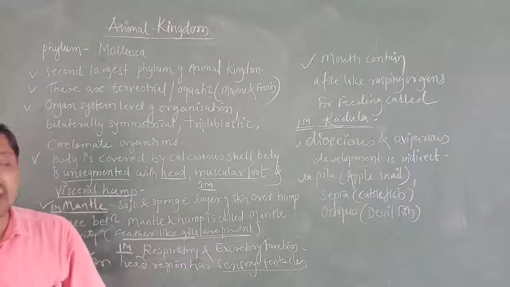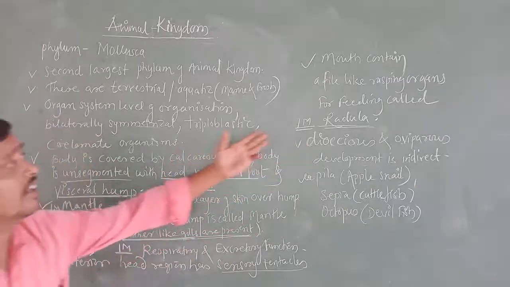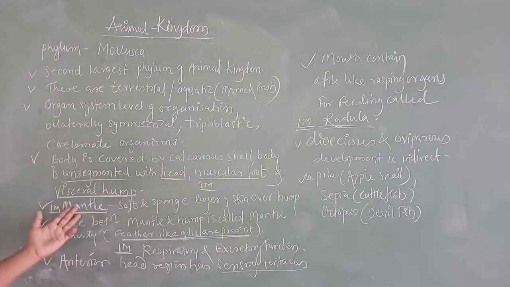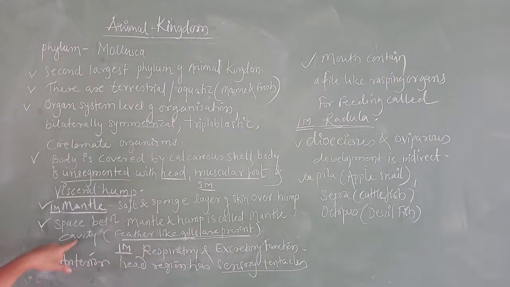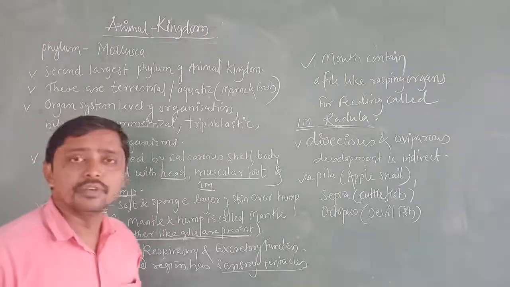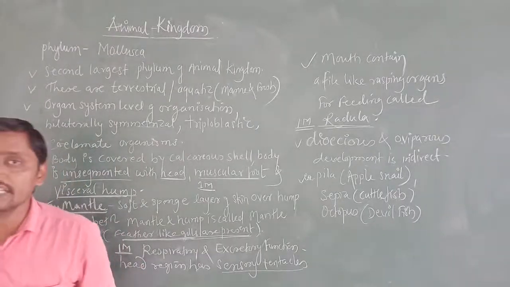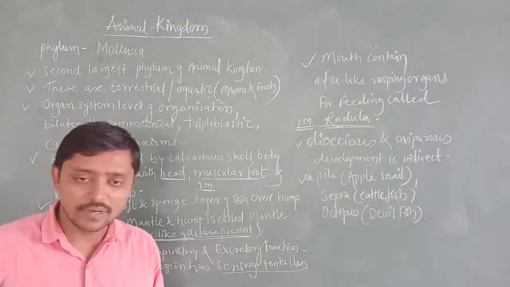Based on these examples, and afterwards things like the radula and the mantle. What we call feather-like hairs which are present in the mantle cavity, such things you are going to remember. You are not supposed to be getting marks only. The marks used to come.